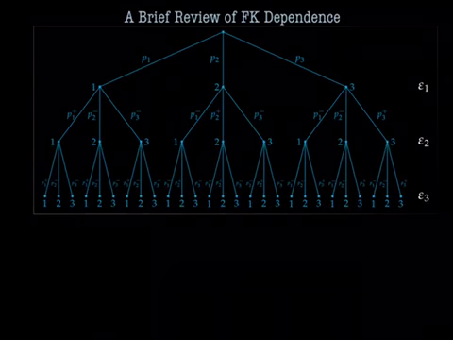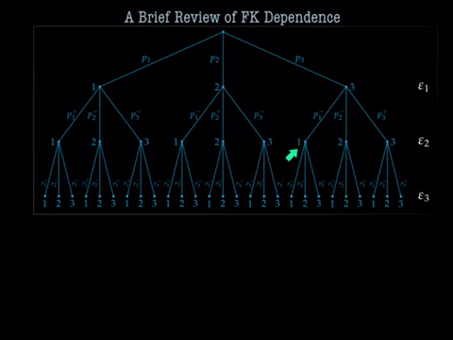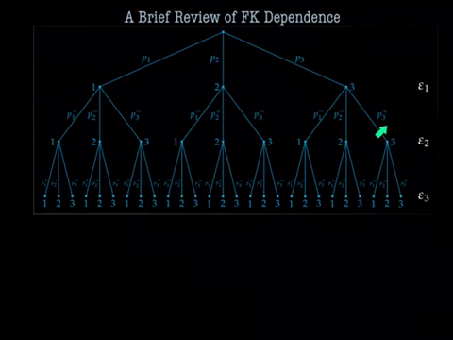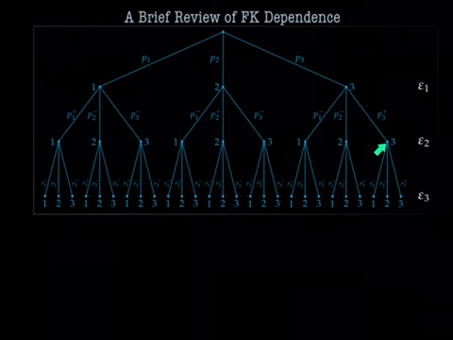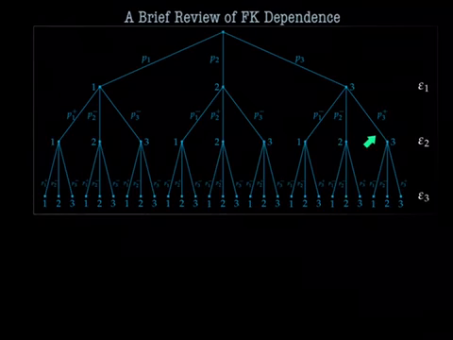Just as another quick example, if a 3 came out of epsilon1, then we'd be on this part of the tree. Again, epsilon2 has three possibilities, 1, 2, and 3, and we weight towards the 3 here and away from 1 and 2. So if the first one comes out to be a 3, then epsilon2 is slightly more likely to pick a 3, depending on the level of your delta. If delta is equal to 1, then it's deterministic: if epsilon1 picks a 3, epsilon2 will definitely pick a 3. Again, refer to the previous video for a more detailed explanation. I'll link that as well.